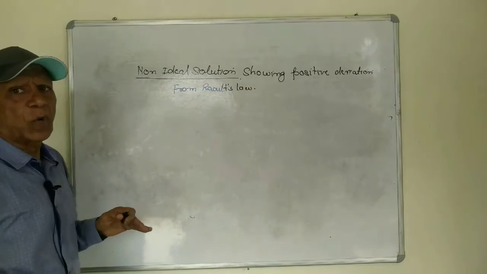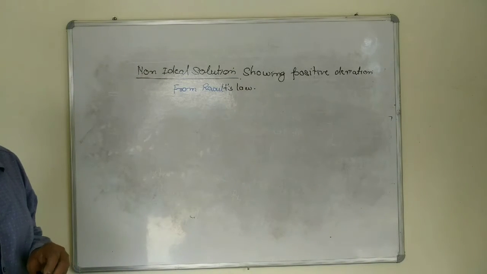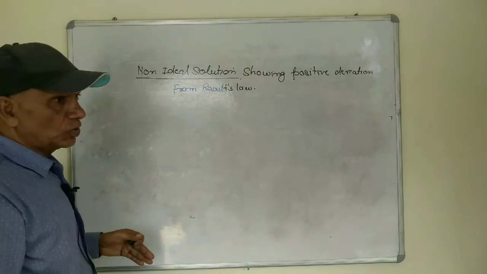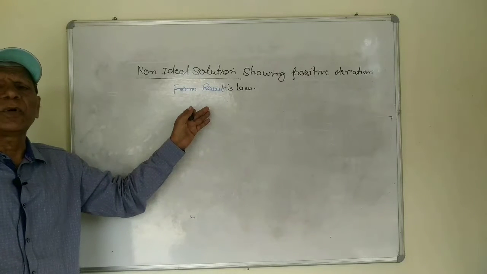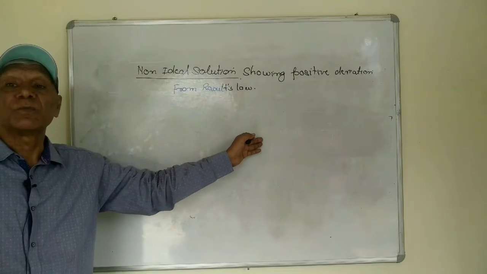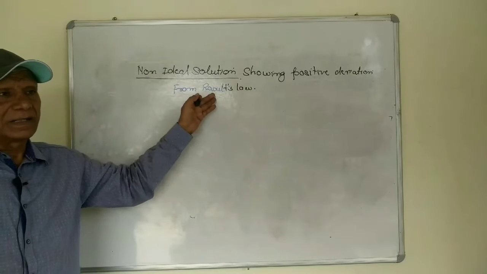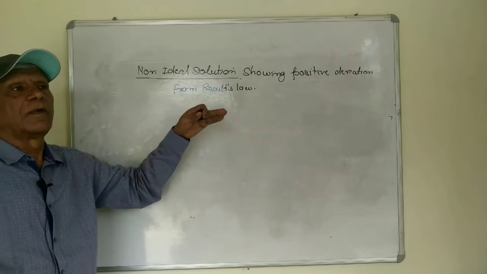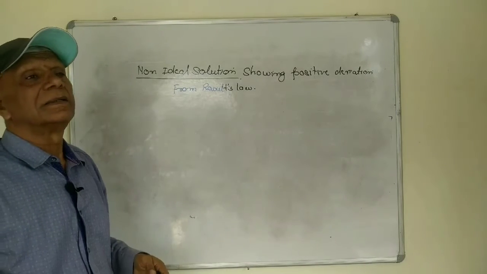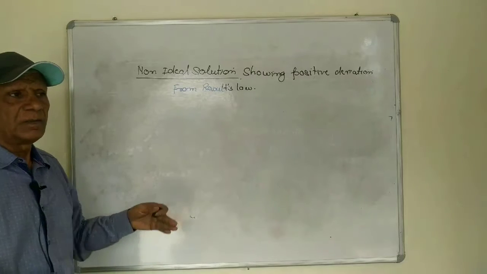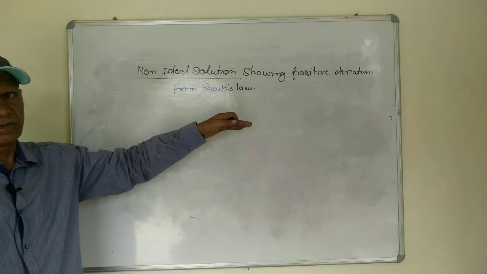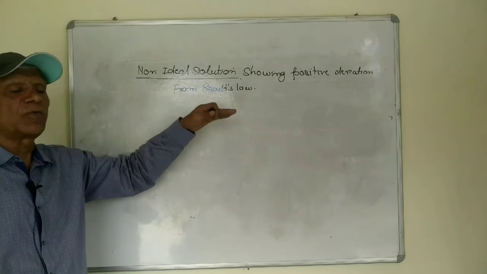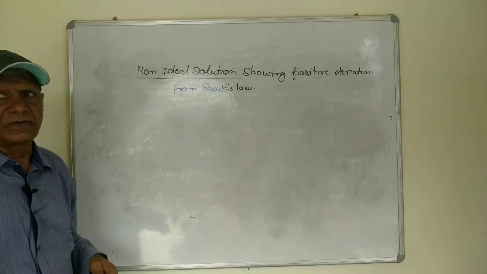So the solution showing the positive deviation from the Raoult's law. What does it mean? It means according to the Raoult's law, as you know, the vapor pressure of a component should be directly proportional to mole fraction. But in this case, you will find that the vapor pressure of the component after mixing the two components forming the solution will be more than the expected values. It shows more vapor pressure than the expected value according to the Raoult's